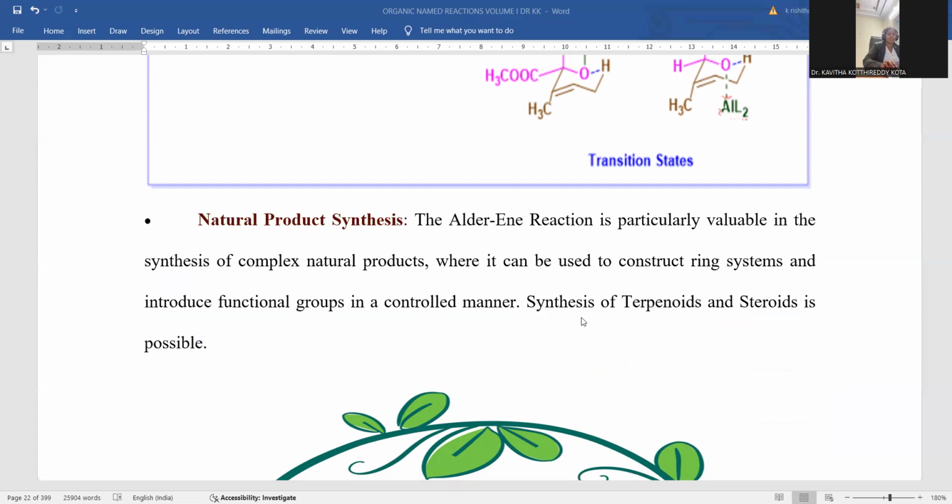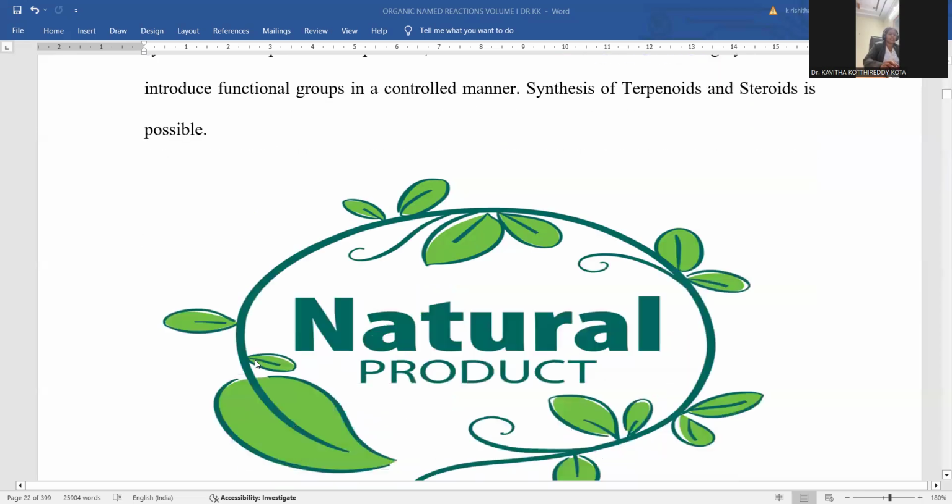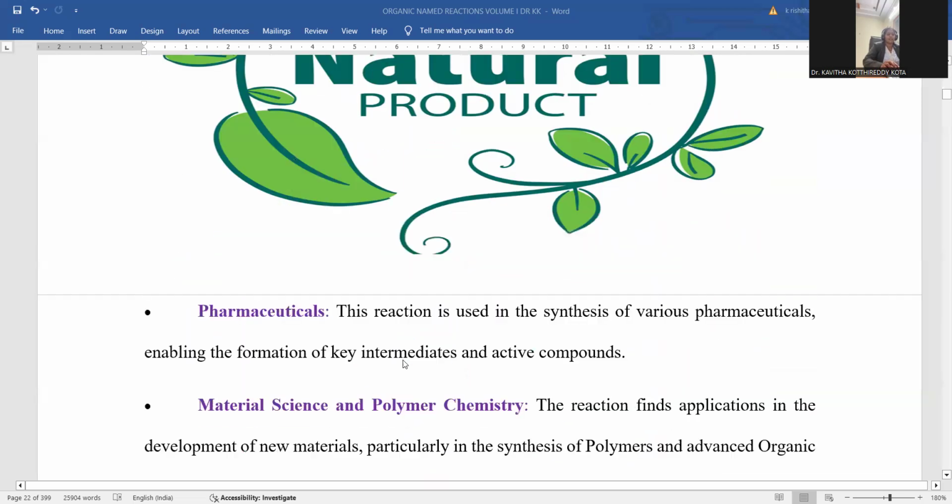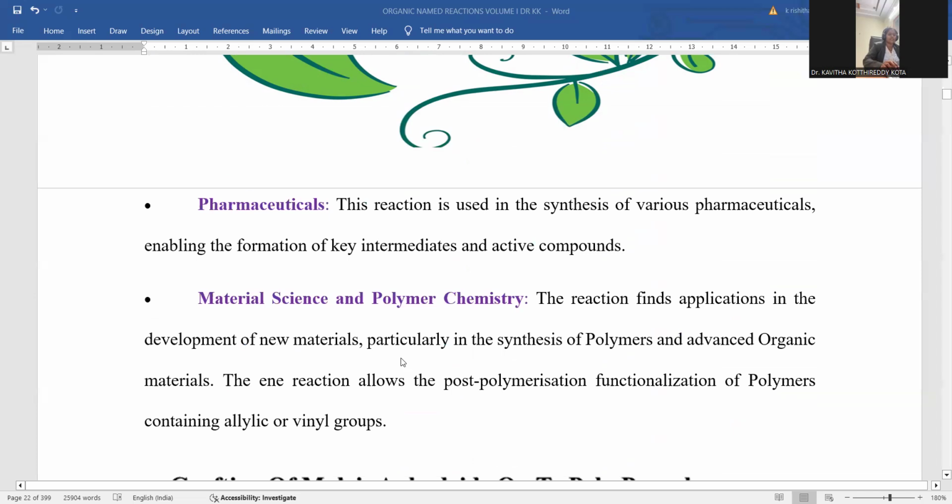They are able to construct ring systems and introduce functional groups in a manner controlled under enzymatic conditions. So terpenoids and steroids are also synthesized by means of the Alder reaction, so you can extend the possibility of the Alder reaction not only to the laboratory but also to natural product origination within plants, right? In pharmaceuticals, obviously, there is much scope for exploration, and much research has already been completed.